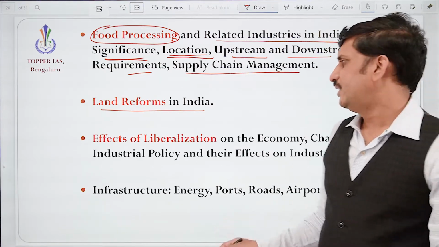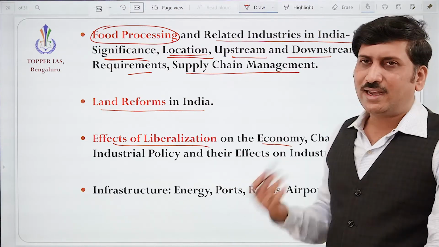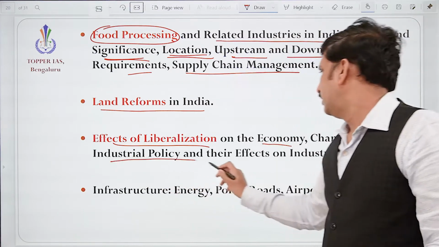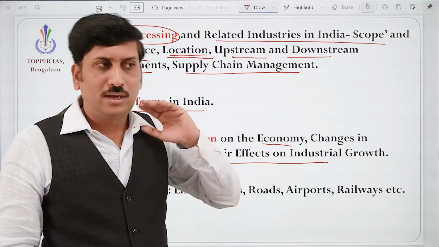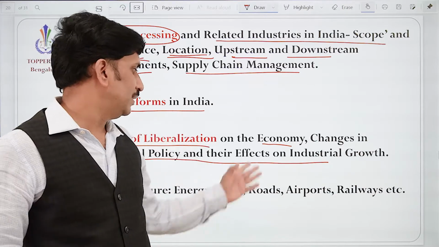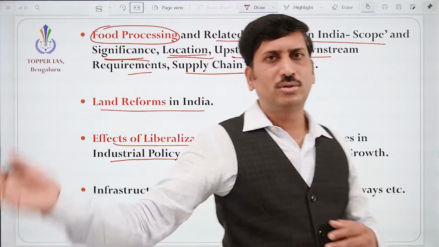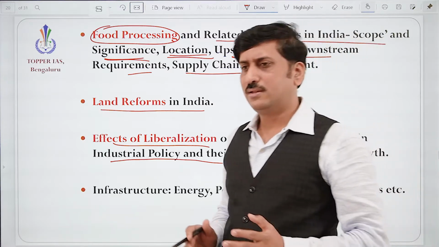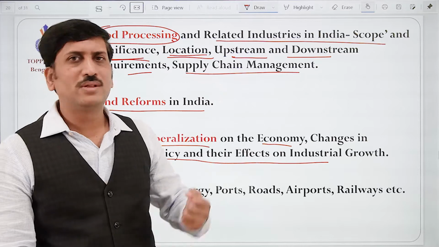And after 1991, we know that liberalization has taken place, correct? So how has it actually impacted agriculture? How much is it impacting industry? How did it help other sectors, and at the same time how did it affect agriculture? That also we need to understand here. See, on one side they are promoting more industrial growth and more services. At the same time, for a few years, agriculture was neglected and so the growth was reduced.